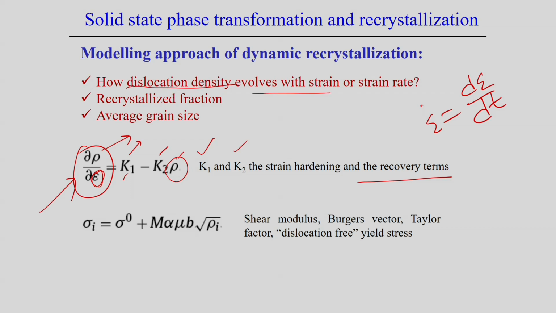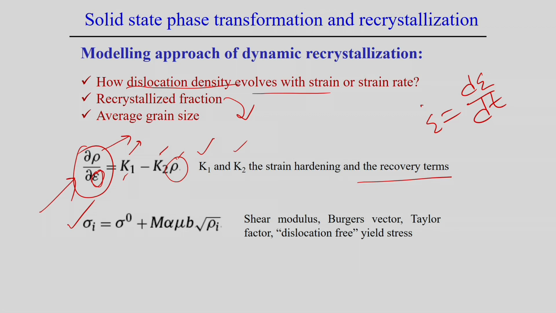strain rate. From here we can estimate the recrystallized fraction, that means the transformation curve, the transformation from old grain to new grain through the formation of recrystallization. Now that we can estimate the recrystallization fraction during the transformation process, it is of course possible to estimate the average grain size, that means the average grain size of the recrystallized part or non-recrystallized part of a particular sample, that you can also estimate during this process. And of course, it is also possible to estimate the stress during this recrystallization process.